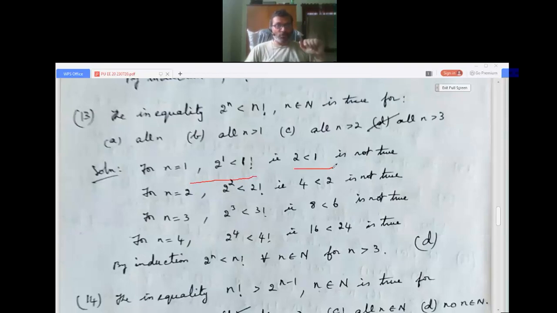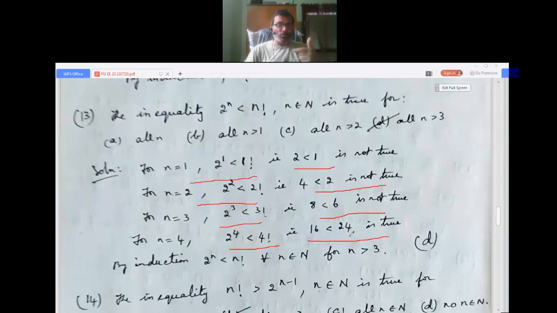For n equals 2, if we take 2 squared less than 2 factorial, 4 less than 2, not true. For n equals 3, 2 cubed less than 3 factorial, that is 8 less than 6, not true again. For n equals 4, 2 power 4 less than 4 factorial, that is 16 less than 24. What you can say here, 8 less than 6 is not true, but 16 less than 24